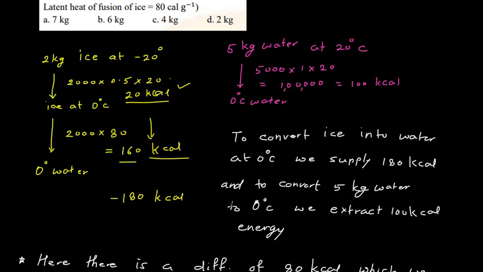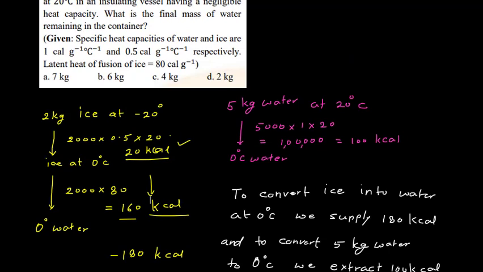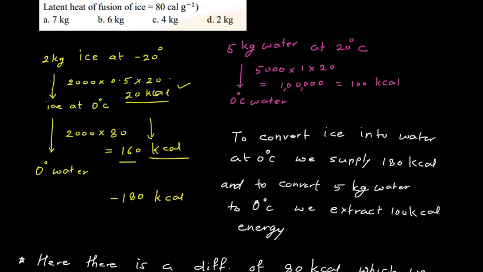Let us bring this 5 kg water also to 0 degree and see how much energy it will supply. When 5 kg water at 20 degrees Celsius is brought to 0 degrees Celsius, the amount of energy supplied is equal to 100 kilocalorie.